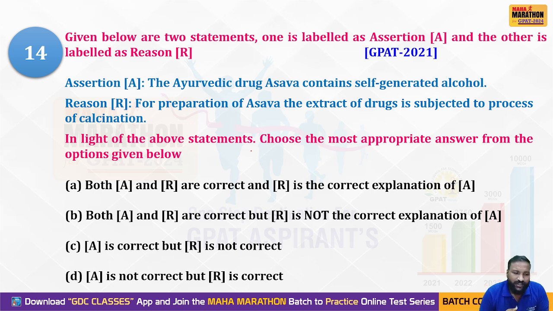Here the assertion is: the Ayurvedic drug asava contains self-generated alcohol. We know that. And the reason: for preparation of asava, the extract of the drug is subjected to a process called calcination. Is it right? They ask me to tell the right statement: option A, B, C, or D. We'll check the right answer. Option C is the right answer. Why? Because